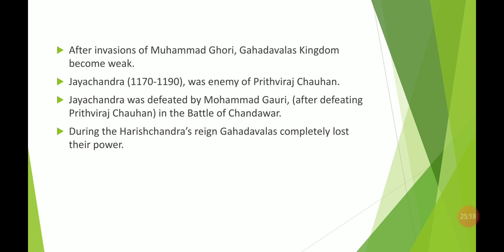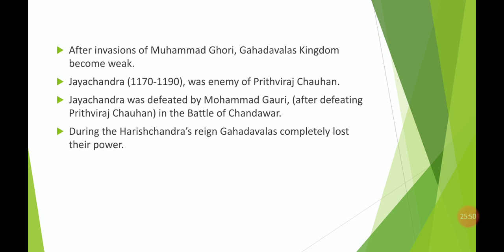Because when Jaichand's daughter Sanyogita was there, and he was trying to marry his daughter off, Prithviraj Chauhan took her hostage and married her. So because of this reason, Jaichand wanted to defeat Prithviraj Chauhan, and he helped Mohammed Ghori, and because of this Mohammed Ghori was able to defeat Prithviraj Chauhan.